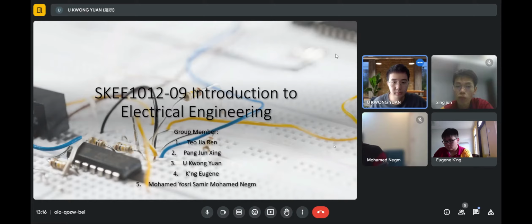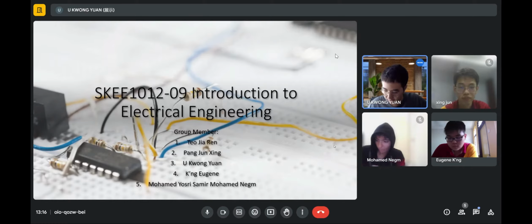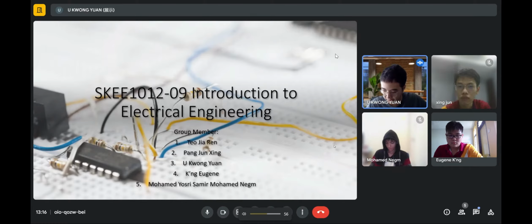Today we will talk about our project, and the title of our project is Quarantine Zone Specialized Personal Level Transportation Intelligent Robot. So first we will talk about the introduction. For the introduction, we will talk about the project background.